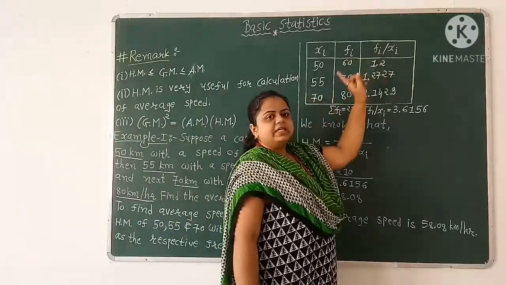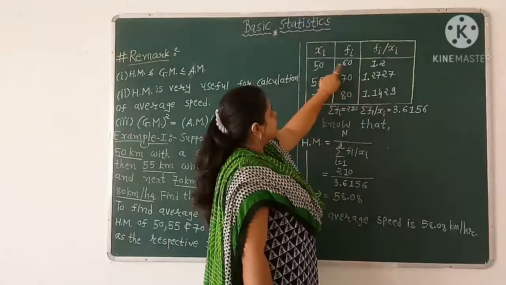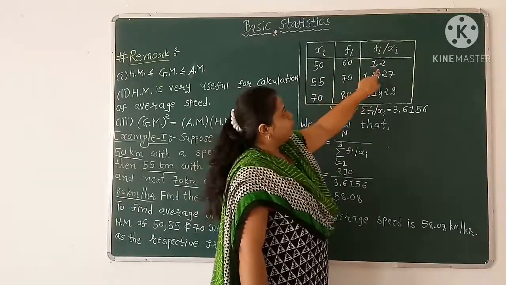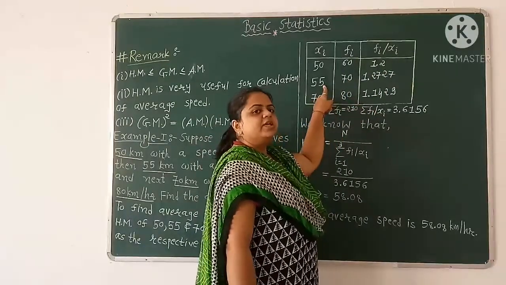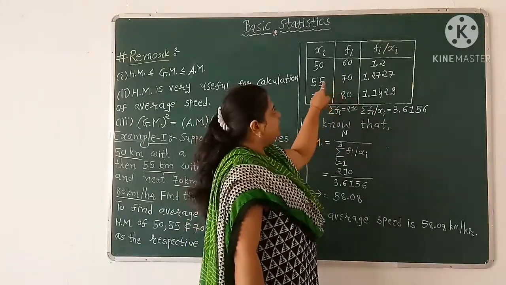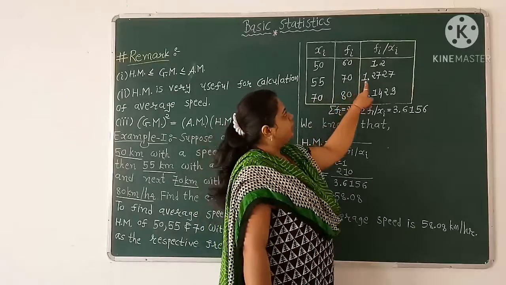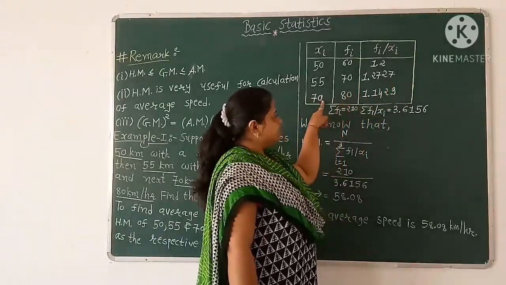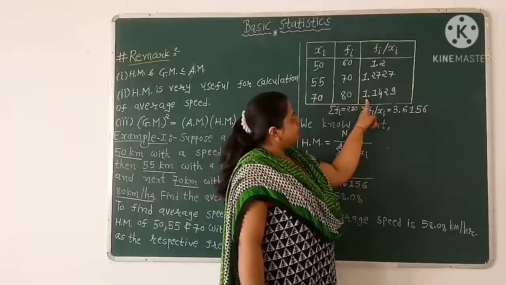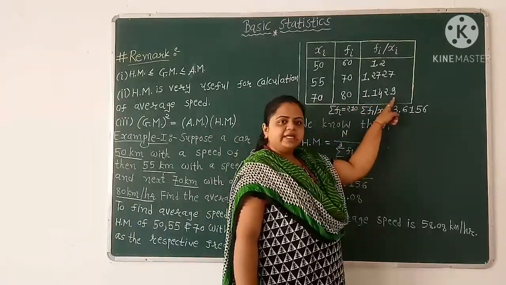Now fi over xi, that is 60 over 50 equals 1.2. Now 70 over 55, using calculator, equals 1.2727. 80 over 70 equals 1.1429.